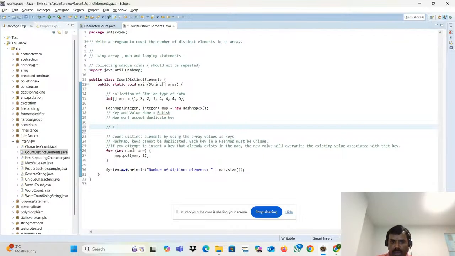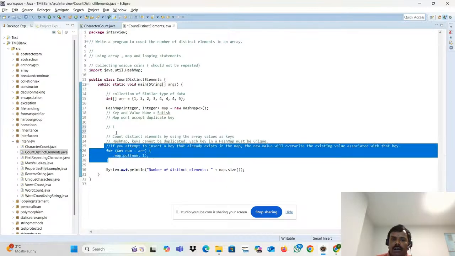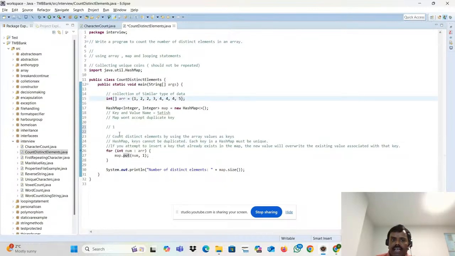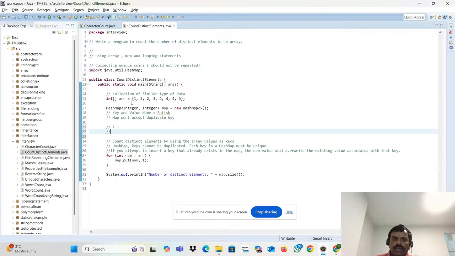So I'm creating one map. All the elements present in this array, I'm trying to add into the map. How am I adding them? With map.put, using the enhanced for loop. One as a key, and this one is a dummy value, just add one. Now the second is 2. What is the value? I'm adding 1, because every time 1 is the value being added.